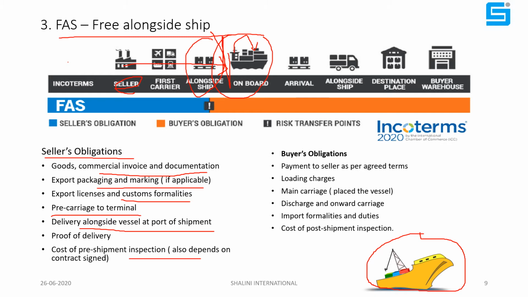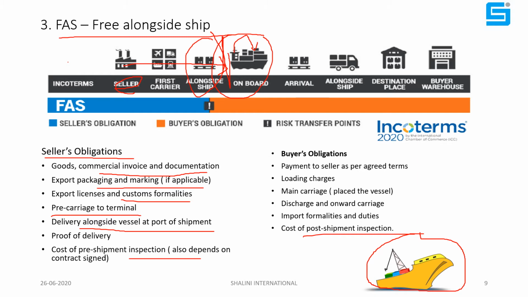There are two costs: cost of pre-shipment inspection and cost of post-shipment inspection. In bulk cargo, mostly two inspections happen because this cargo is prone to natural variation. When it is loaded, the same quantity will not be found at destination; there will be slight variation. Therefore, pre-shipment and post-shipment inspections are carried out at both ends, and the contract defines who bears the cost and which inspection agency will carry them out, in the sales and purchase contract.